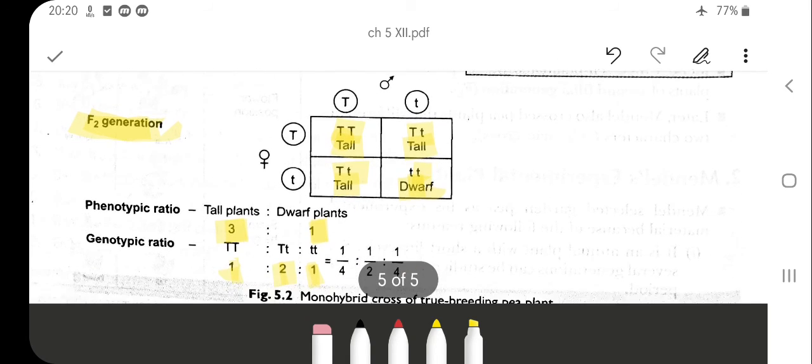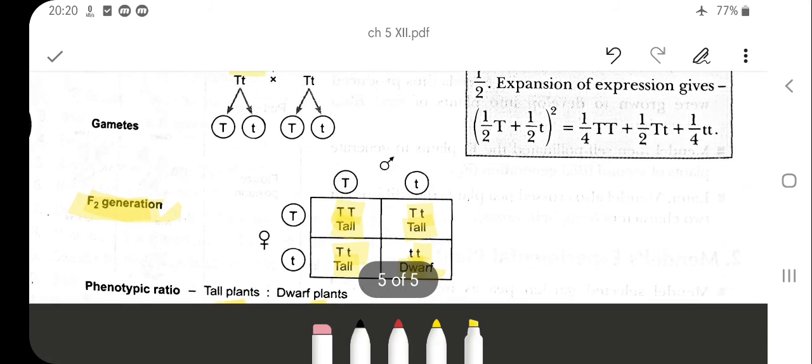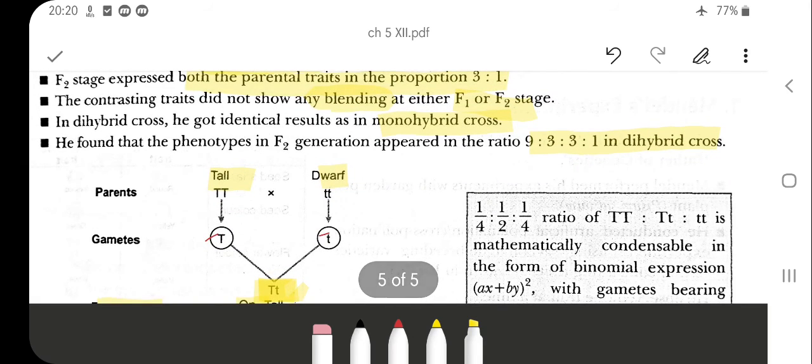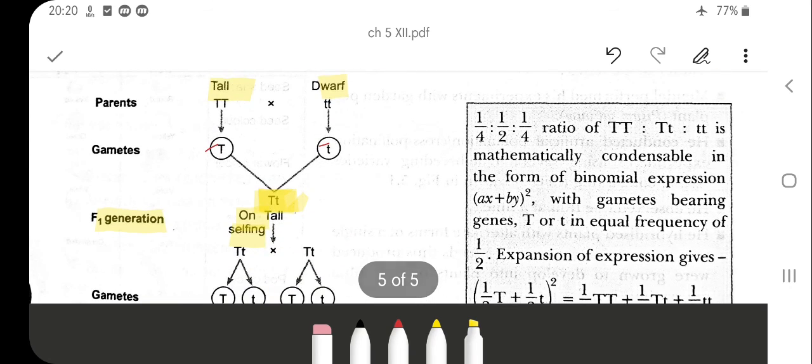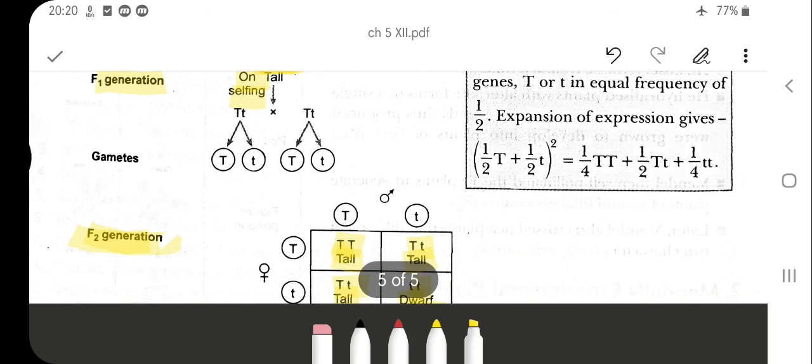So here we have explained the monohybrid cross, in which we took and observed only one character. We learned what a phenotypic ratio is and what a genotypic ratio is. The dominant trait is the trait which expresses itself in the F1 generation, and the trait which remains concealed in the F1 generation is known as the recessive trait. So today we have learned about the dominant trait and the recessive trait, and this is what is called the monohybrid cross, or the law of dominance and the law of segregation.